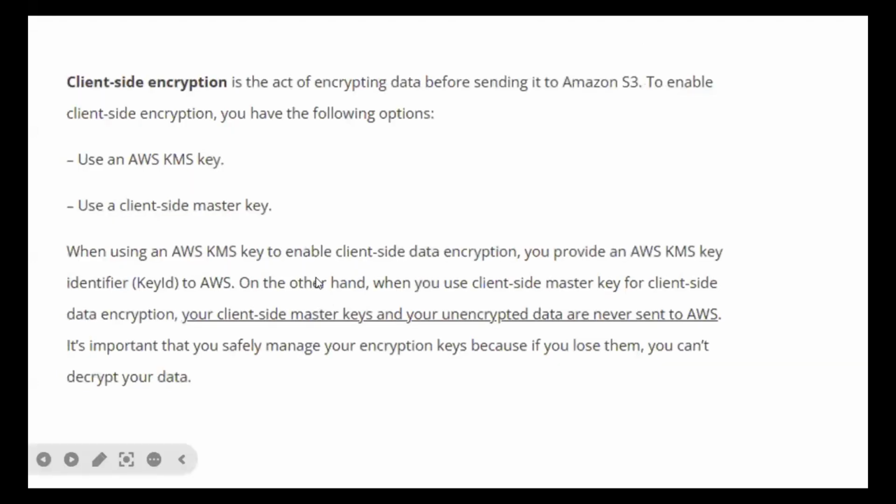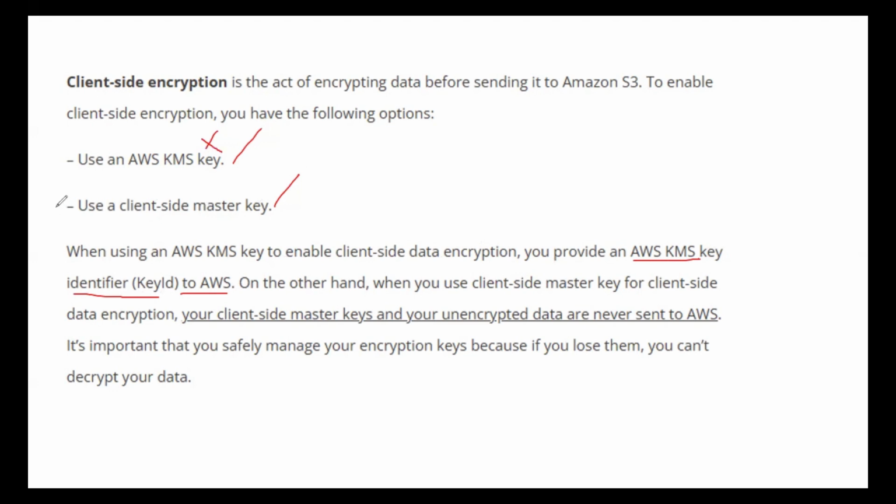You can see some description here. Client-side encryption is the act of encrypting data before sending it to S3. To enable client-side encryption, we have two options here: either you can use an AWS KMS key, or the client-side master key. But when using a KMS key to enable client-side encryption, you provide an AWS KMS key identifier to AWS. So that's why we have not selected the option with the KMS key.